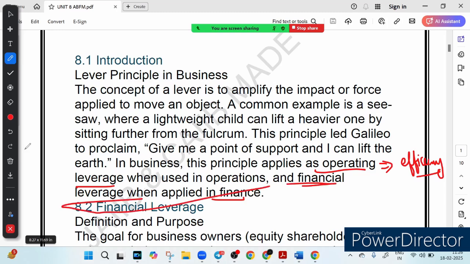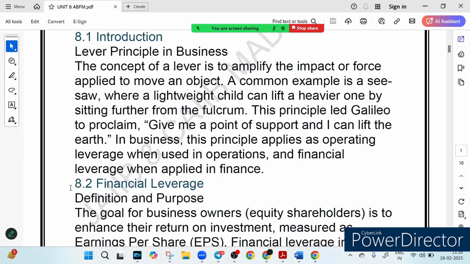So let's dive into this world. Just as a trailer, operating leverage is used to boost efficiency and financial leverage is used to boost our profit. But how does this work? Let's dive into financial leverage first.